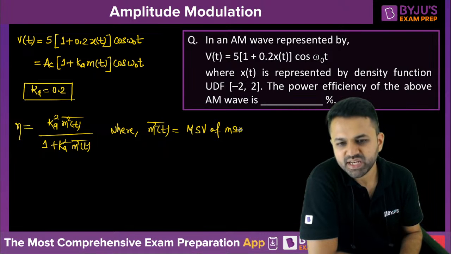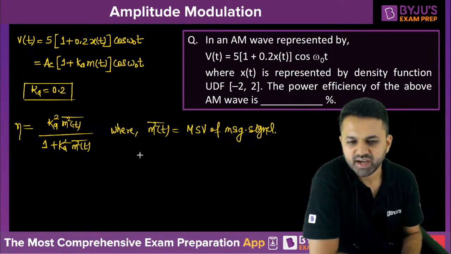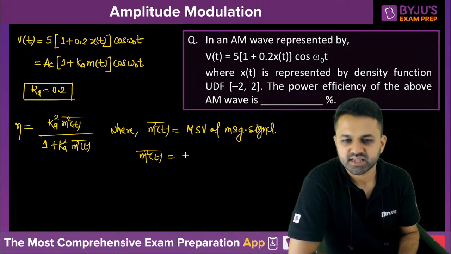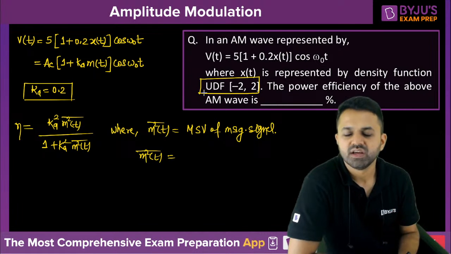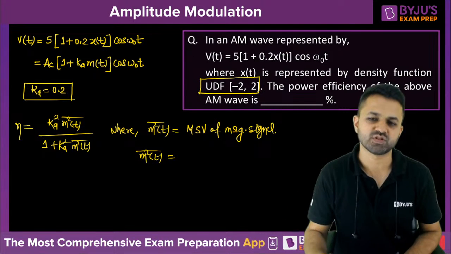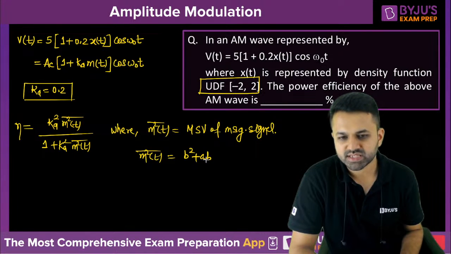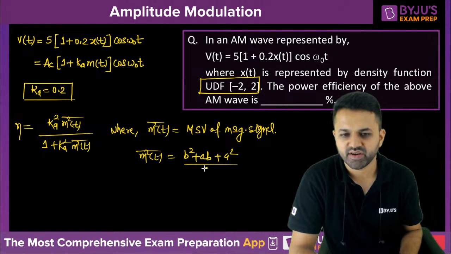What do you mean by the mean square value of the message signal? That is the power of the message signal. And how can you calculate it? The power of the message signal is nothing but the mean square value of this particular random variable, because the message signal is defined in terms of a random variable. So it is given as b square plus ab plus a square divided by 3.